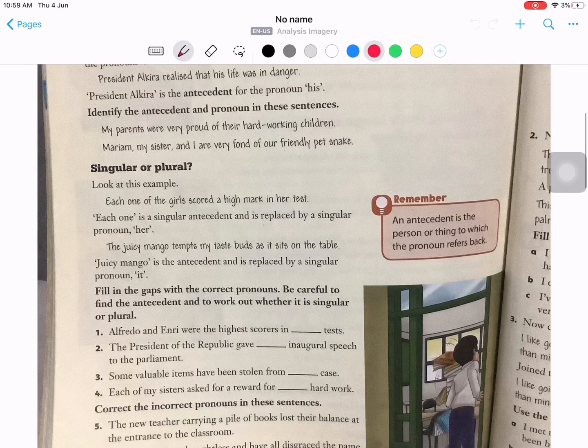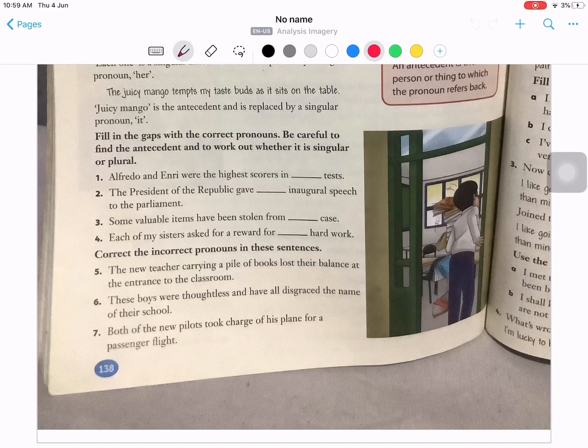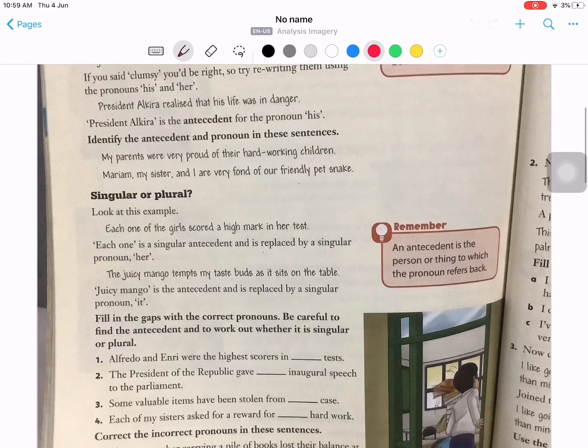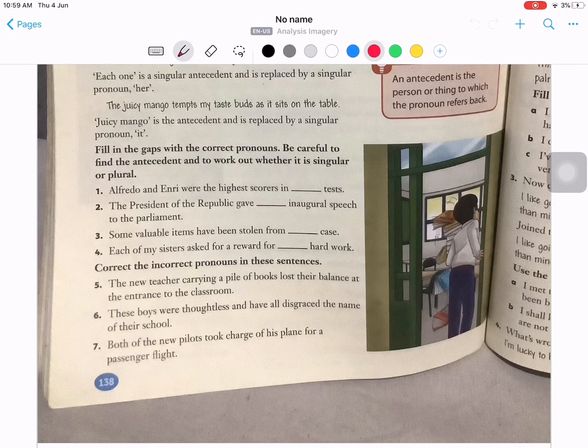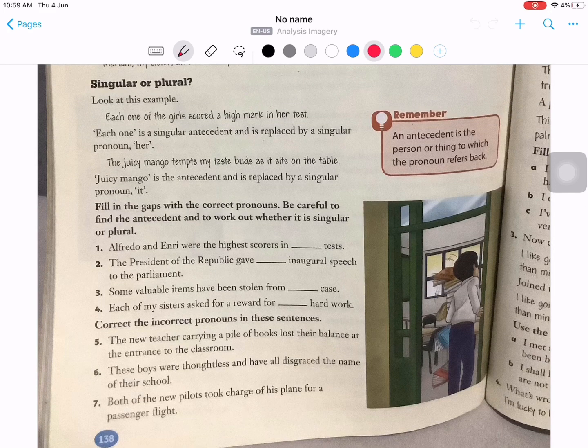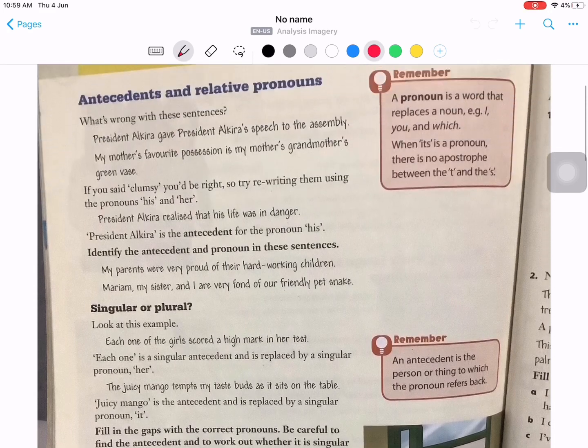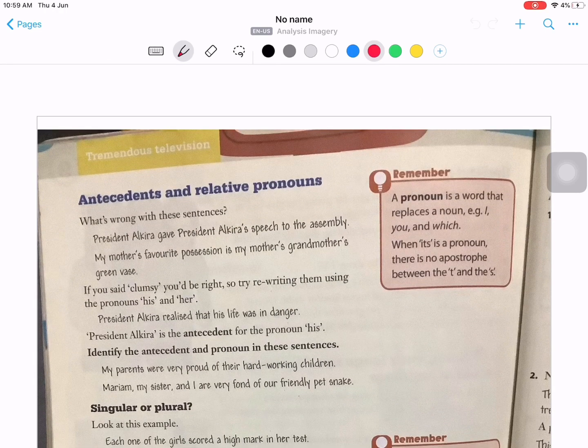Then you can do this yourself, from 1 to 7 in your comprehension book. You must not just provide me the answers, because I will get confused, since I don't want to refer to the book and then see your answers. It's easier for you to write everything down from 1 to 7, copy the question on top, and fill in the gaps with the correct pronouns. You also need to have the title on top, antecedents and relative pronouns.